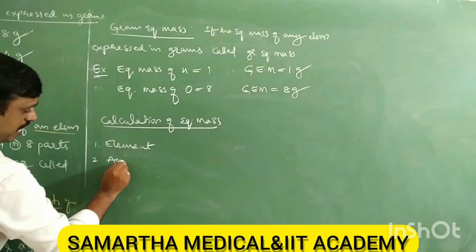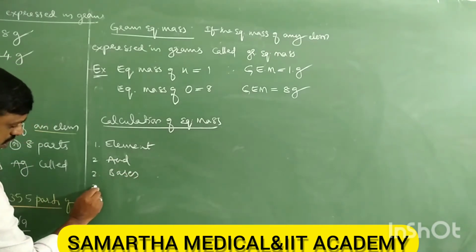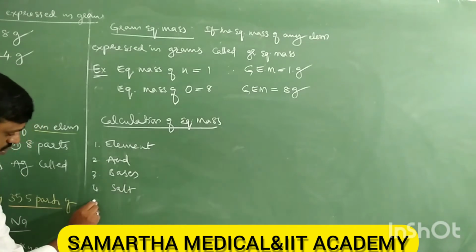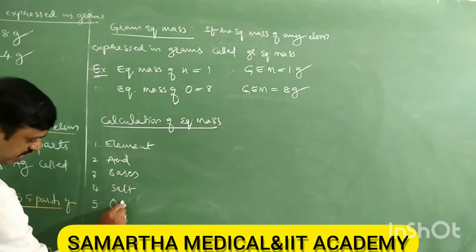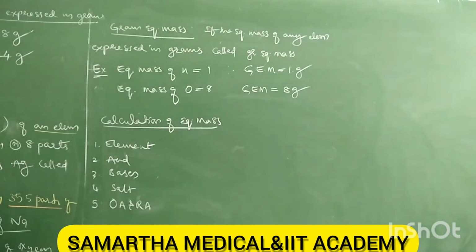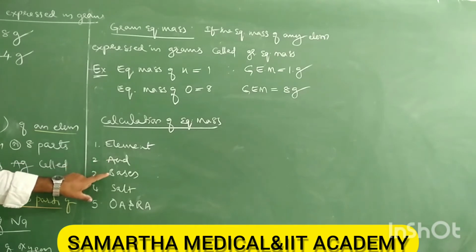Next we calculate acids, next bases, next salts, and next oxidizing agents and reducing agents. Therefore, we have the calculation of equivalent mass in these compounds: element, acid, bases, salts, and oxidizing and reducing agents.